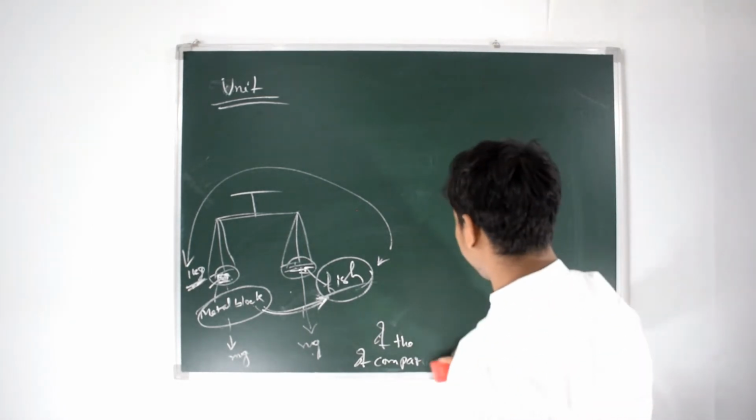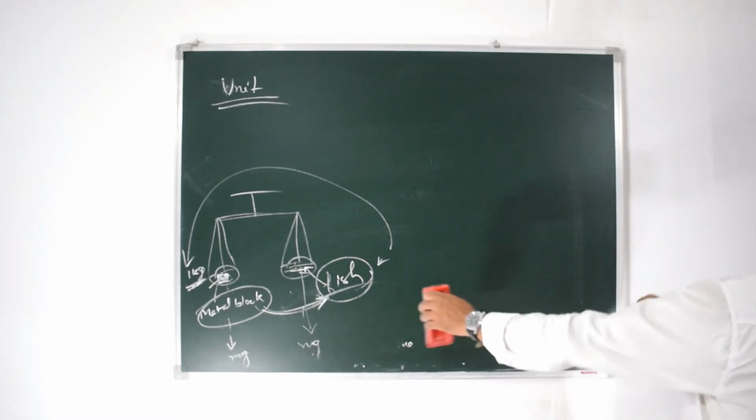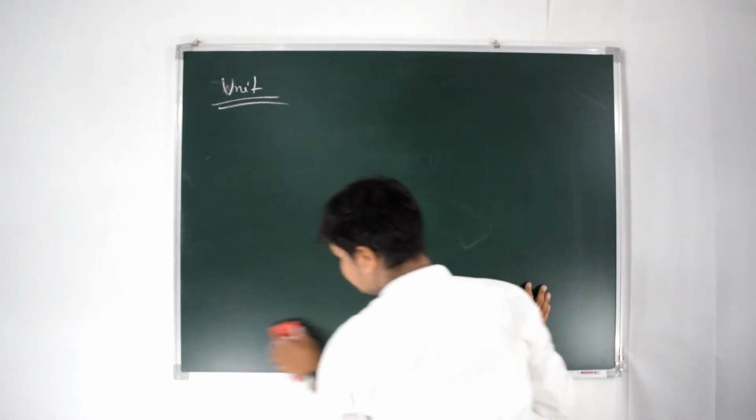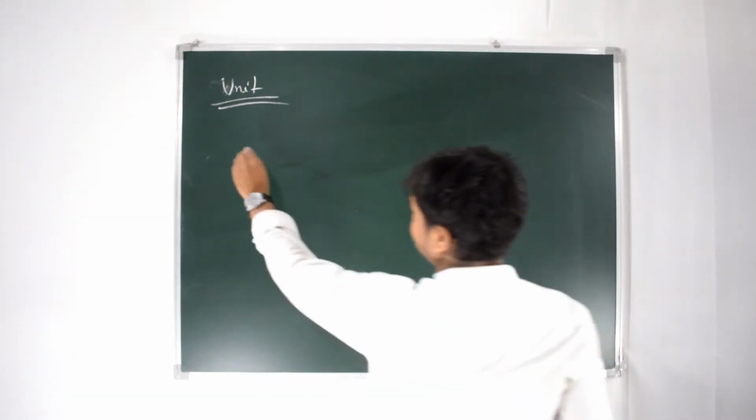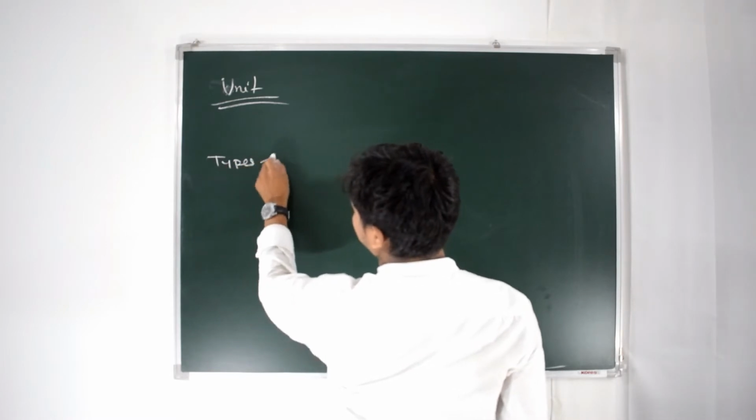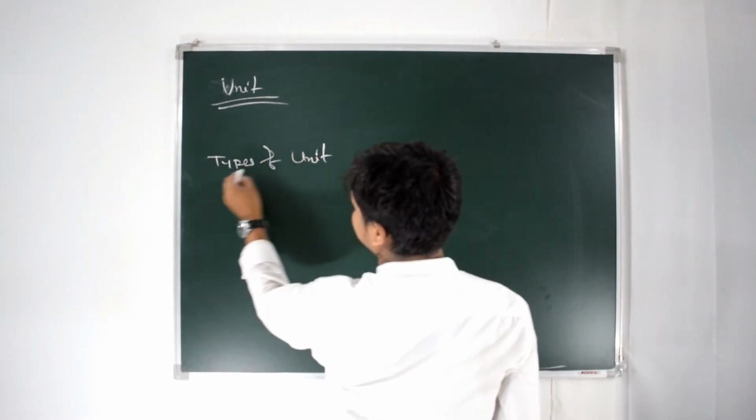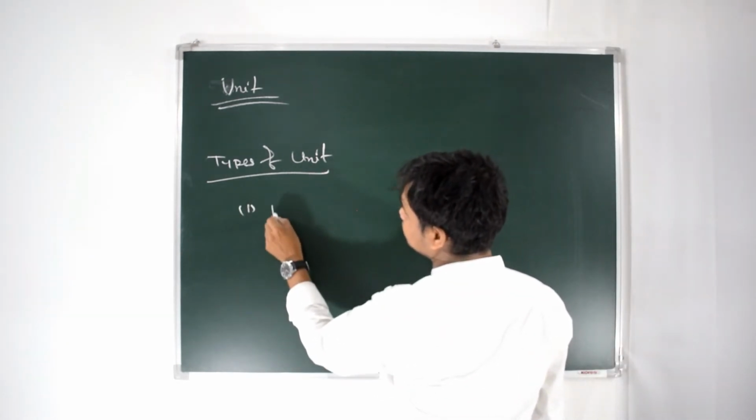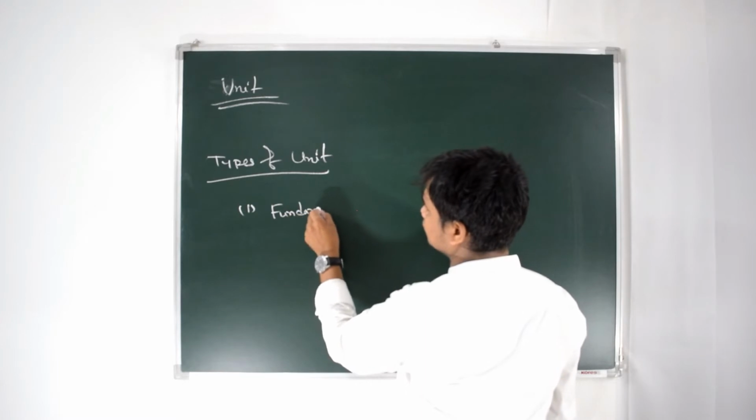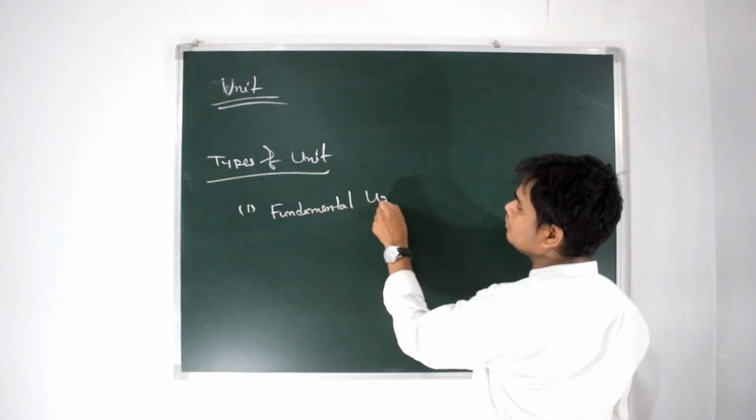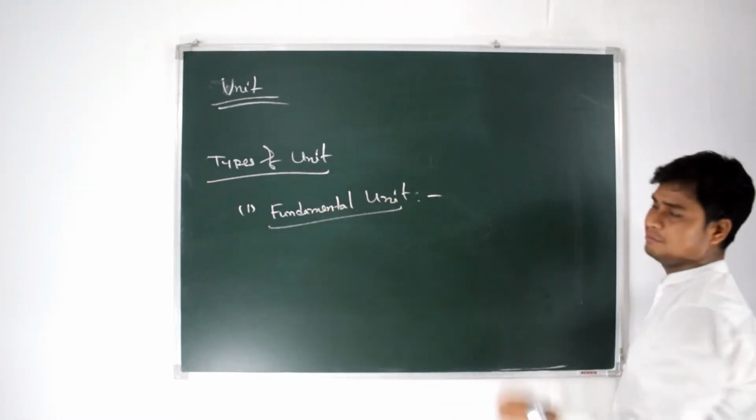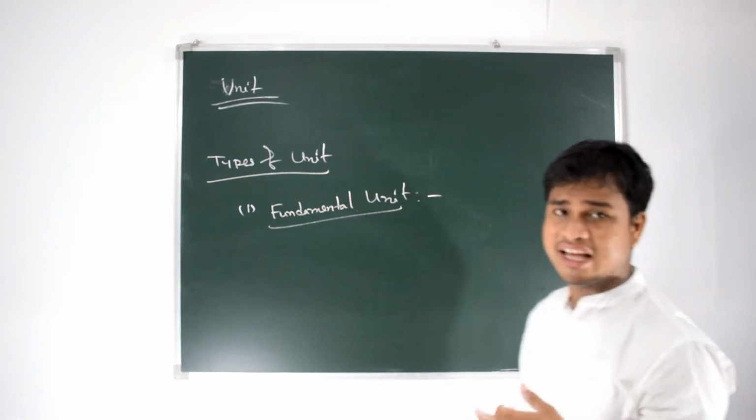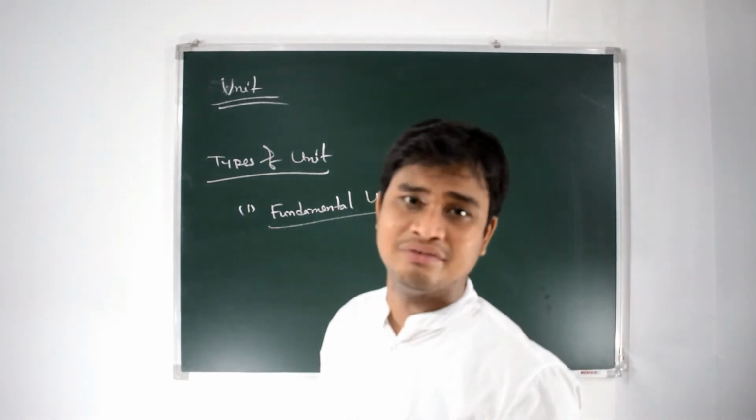So next we are moving to the topic: class or types of unit. Okay, so types of unit. First of all, we can write fundamental unit. Okay, what is a fundamental unit? Fundamental units are the units which cannot be expressed from other physical quantity.